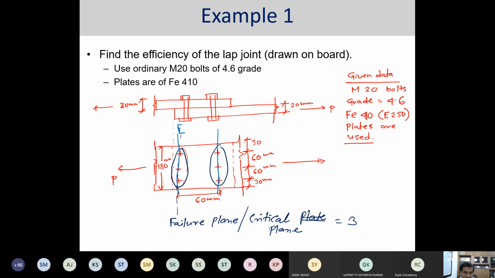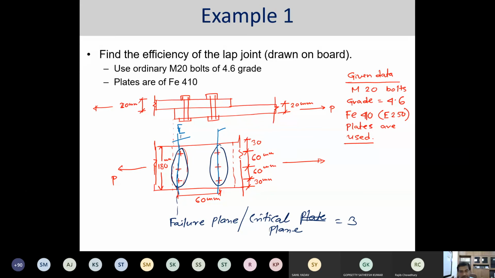Could failure not start simultaneously from both sides? Yes, it can start from both sides. I can assume it can start from here, it can start from here itself. In either way we have to do.